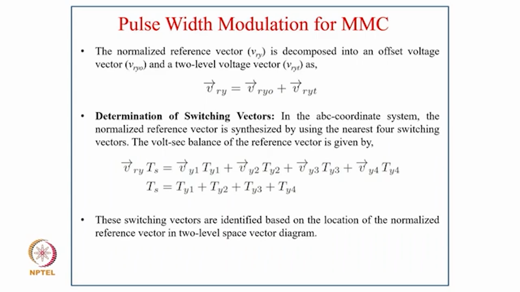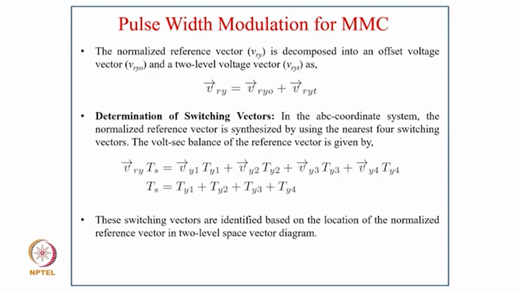So now coming to the normalized reference vector, V_R* is decomposed into an offset voltage vector and a two-level voltage vector V_R^(2L). So V_R* equals V_R0 plus V_R^(2L). Next, determination of switching vectors.